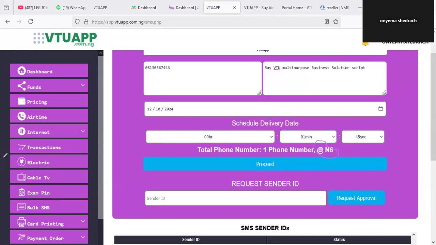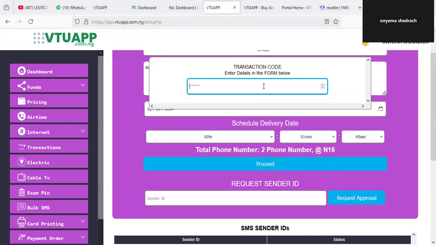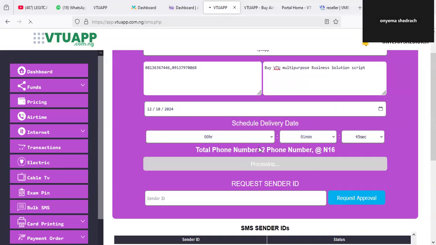So in your own application, you can actually control all these parameters, right? So for instance, I want to add more numbers to this. I can easily add it. The system will automatically calculate the discounted amounts. You can also add more numbers. That is just the simple truth about it. The solution is top notch, guys. So for instance, I'm just going to put in my security fee. Everything here is happening on automation.